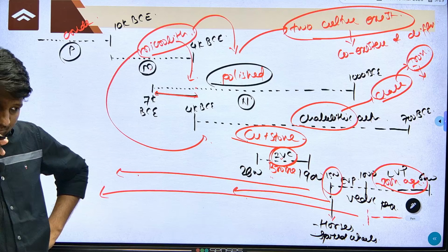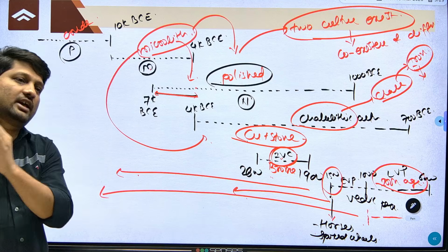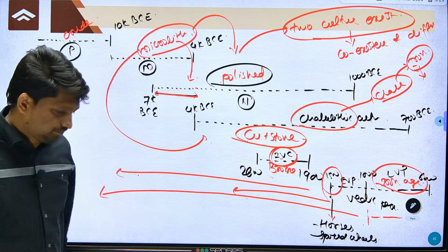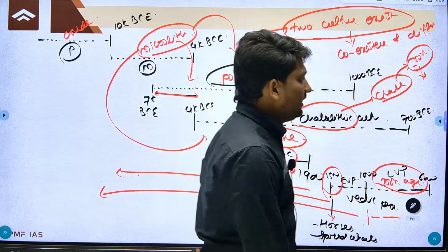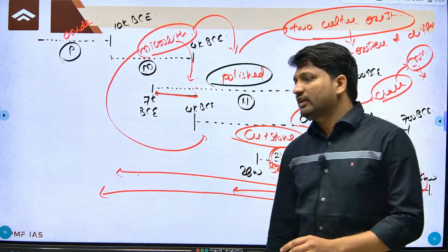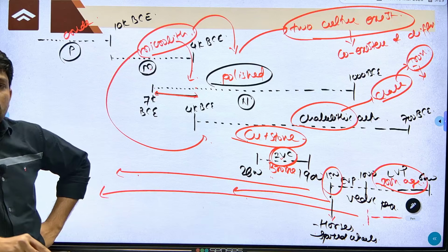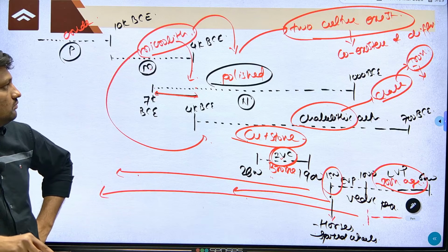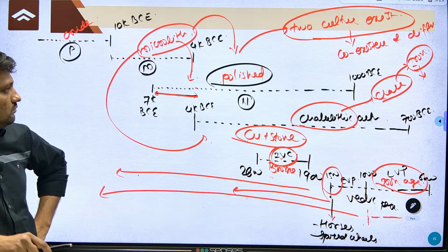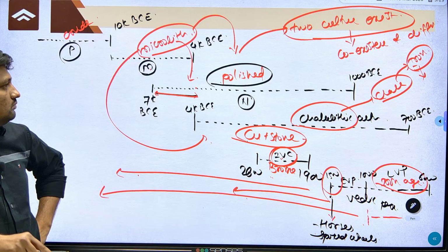Now tell me, was there surplus food grain production during the early Vedic period or the later Vedic period? Who is saying both?